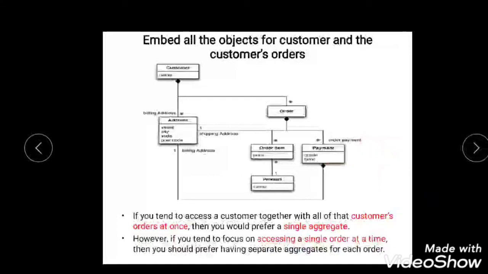As I talk about aggregate boundaries, it depends entirely on how you tend to manipulate the data. For example, if you tend to access a customer together with all of that customer's orders at once, then you would prefer to have a single aggregate. If you tend to focus on accessing a single order at a time, then you should prefer having separate aggregates. It depends on the application, even within a system. This is why people refer to aggregate ignorance. Let us see what aggregate ignorance is.